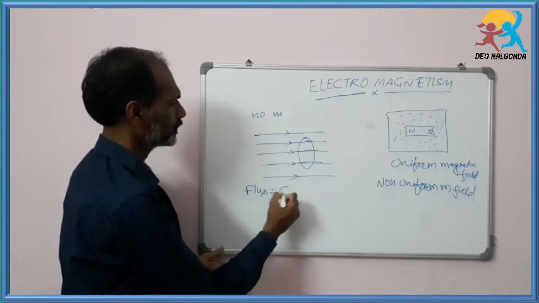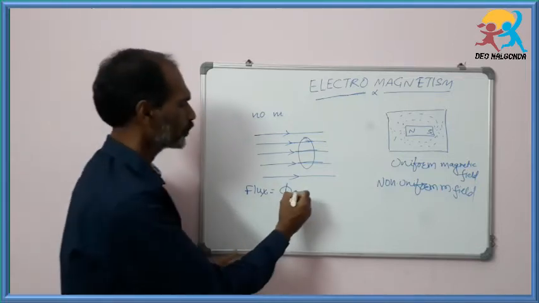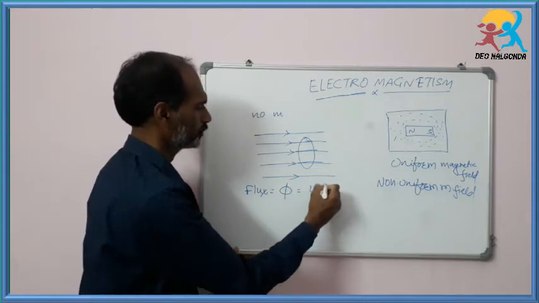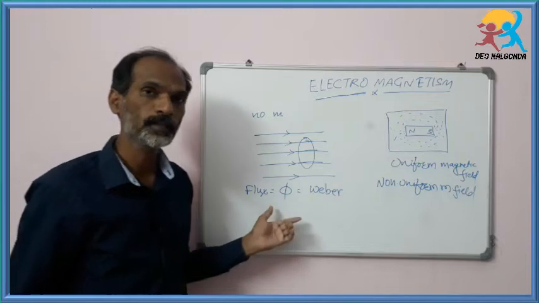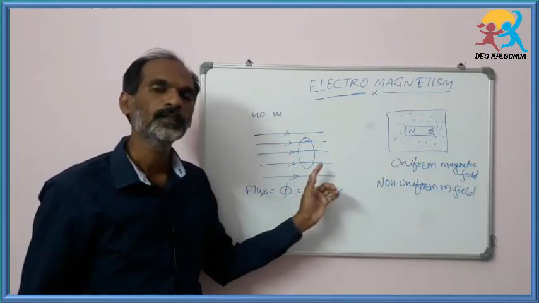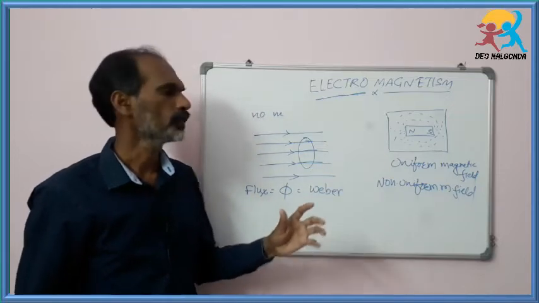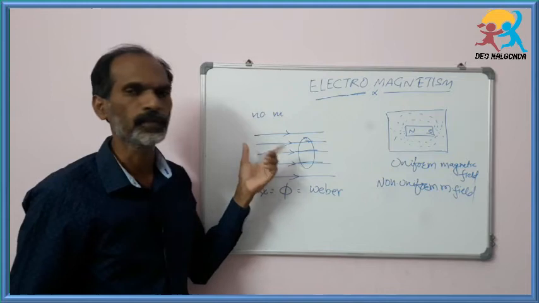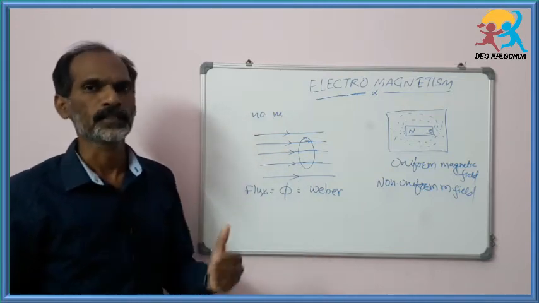Magnetic flux can be denoted by phi. Okay, its unit is Weber. What is flux? The number of field lines which are passing through the area cross section which we imagine perpendicular to the uniform magnetic field. Okay, that is flux.